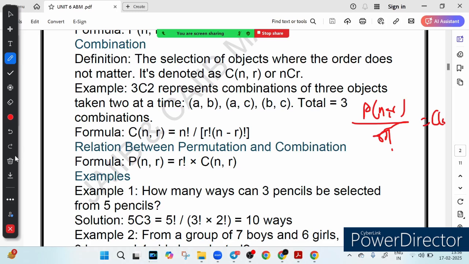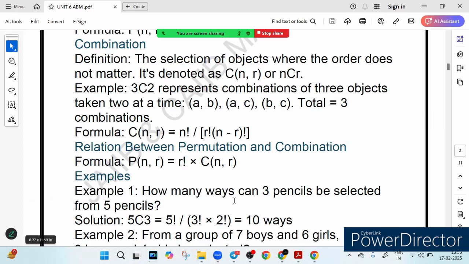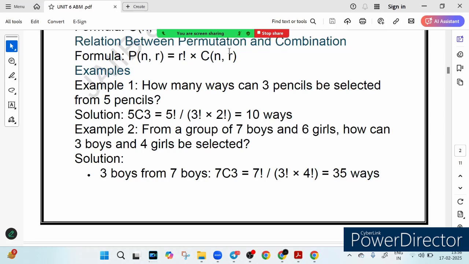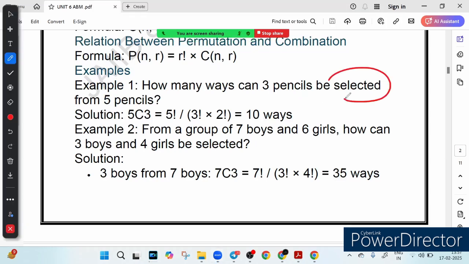Now let's do some examples to make this concept clearer. For example, how many ways can 3 pencils be selected from 5 pencils? Whenever you see the word selection, you think of combination, because order does not matter here. Either we select pencil number 1 first or pencil number 2, it does not matter. So P1, P2 is always the same. How many pencils do we have? 5. How many do we have to select? 3. So n is equal to 5, and r is equal to 3.